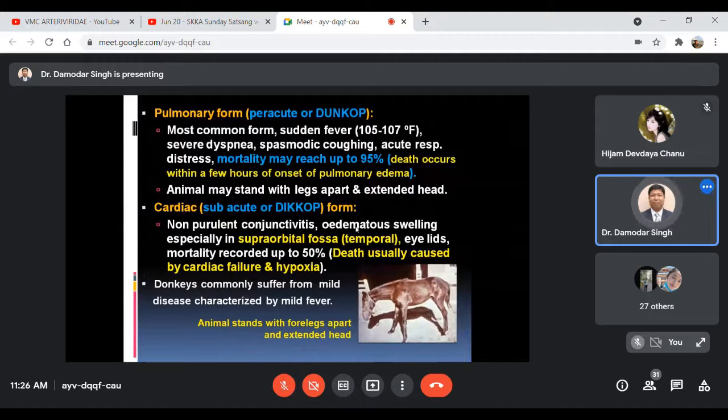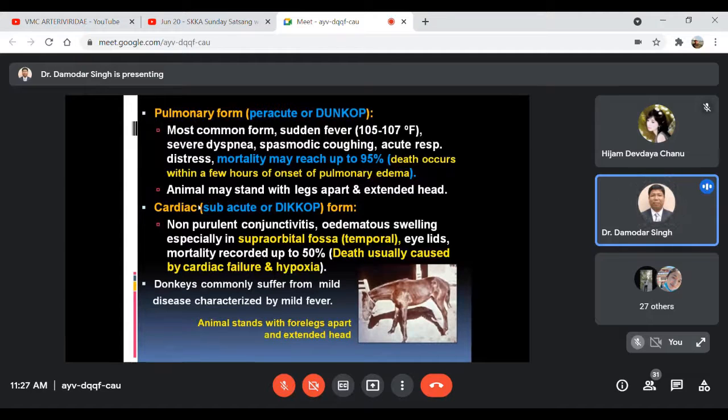The affected animal may stand with legs apart and neck extended, as I am showing in the picture down here. The legs remain apart from one another, and the neck is extended. This is the very typical presentation of the acute pulmonary form, what we call dun cough.